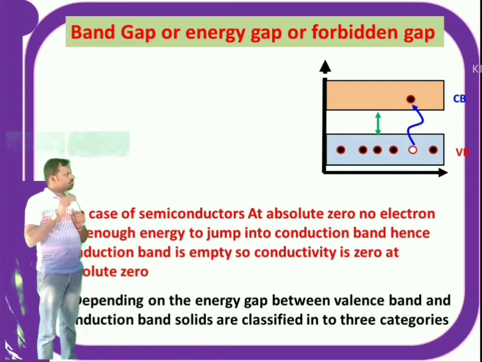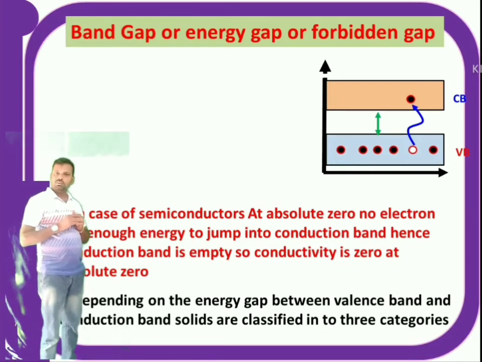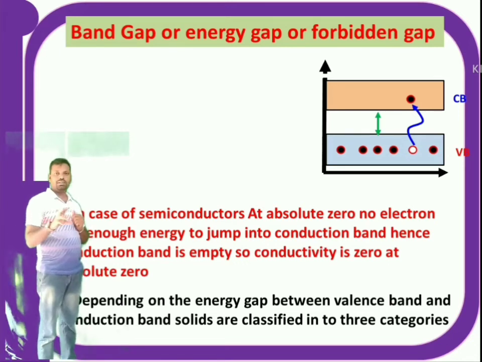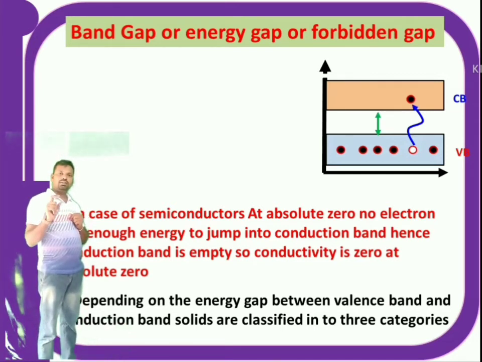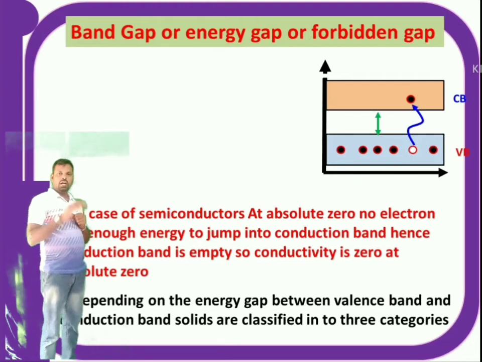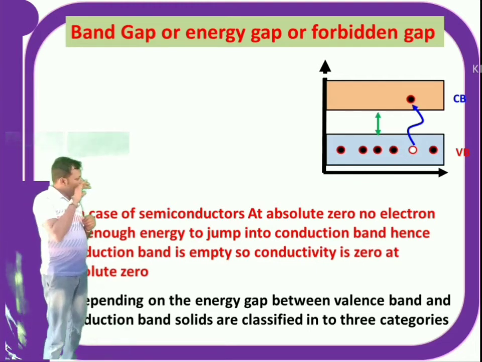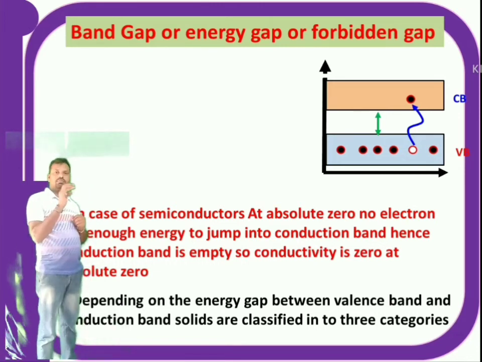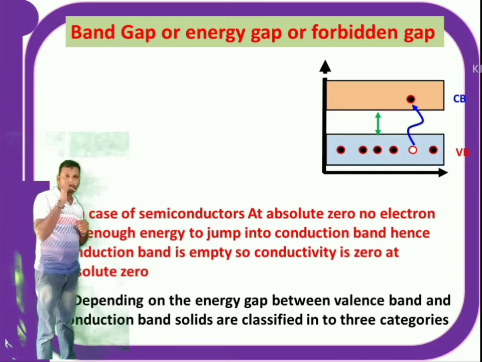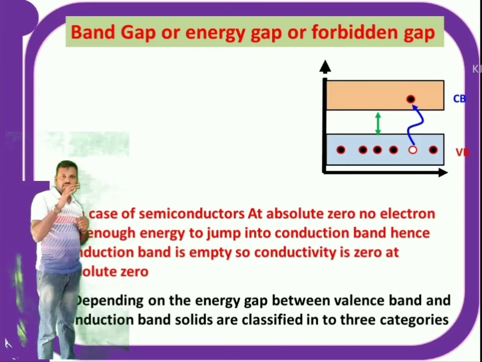In semiconductors at absolute zero, no electron has enough energy to jump into the conduction band from the valence band. The conduction band is empty at absolute zero, that means there are no electrons in the conduction band, so there is no conductivity. So semiconductors at absolute zero act like a perfect insulator, because no electron jumps from the valence band to the conduction band.